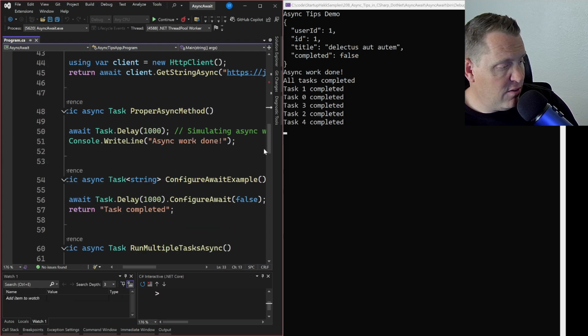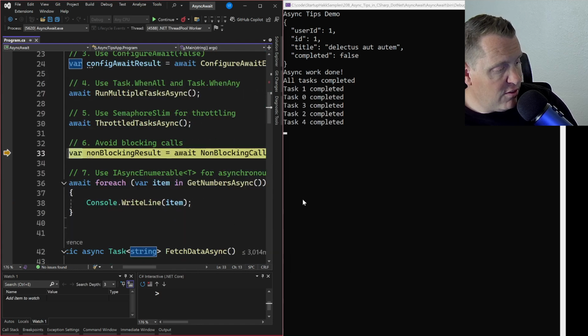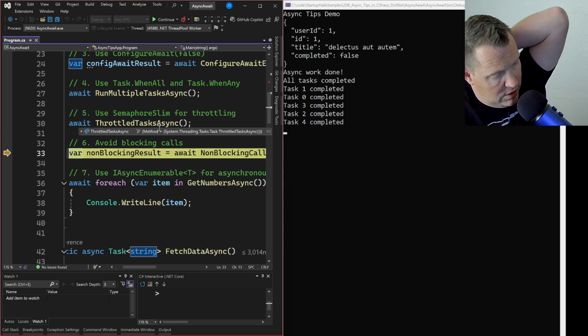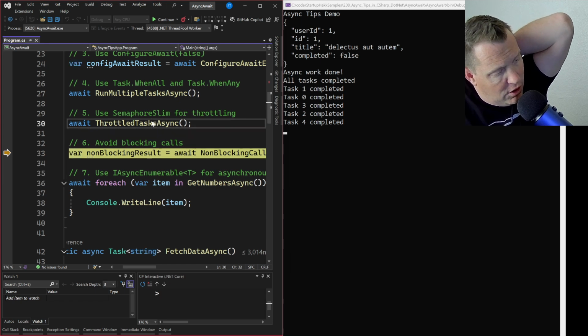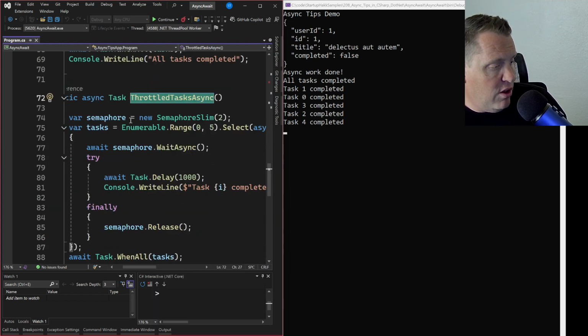So now we can see this next one. Oops, I think we just moved past it here. So we can see that this next one is running to use semaphores for throttling, right? We ran through all of these, using the semaphore to wait through all of them. And you can see that it uses the WaitAsync keyword.